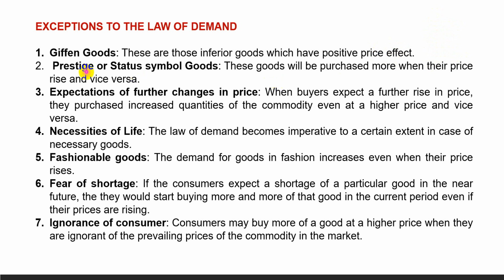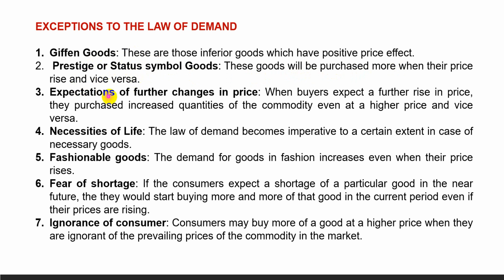Next is prestigious or status symbol goods. These status symbol goods will be purchased more when their price rises. Why? Because people think that if the price increases, status will also increase, and that is why their demand rises with the increase in price.